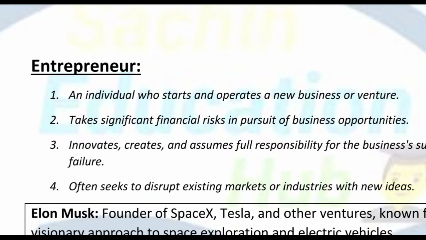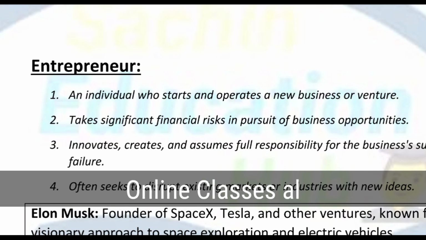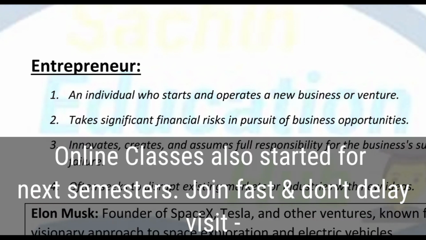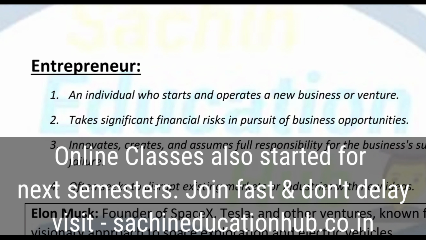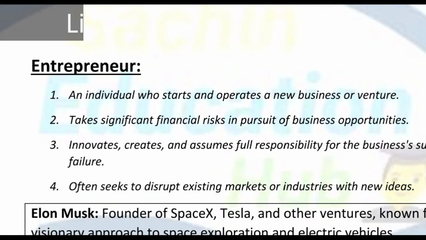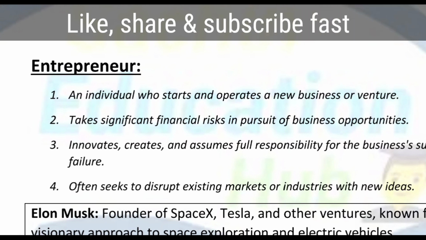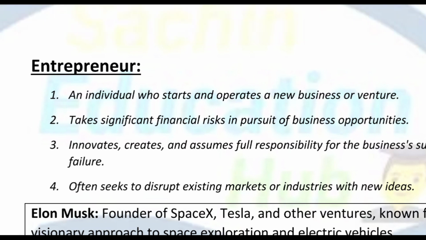An entrepreneur is an individual who has four qualities. If a person has these four things, then he is called an entrepreneur. What are these four main things? Firstly, an entrepreneur is an individual who starts a new venture. Secondly, he takes significant financial risk to get positive business opportunities. Third, by innovating, creating, and taking full business responsibility for the success and failure of the business.